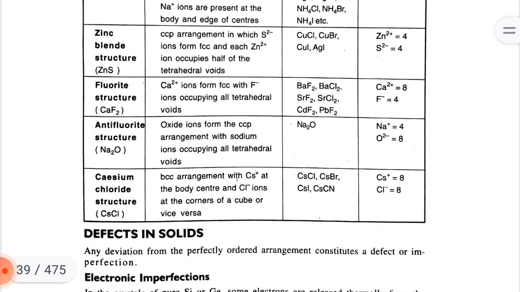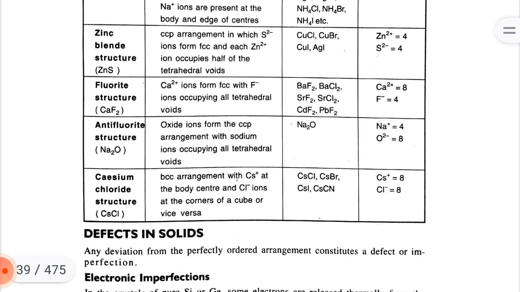Antifluorite structure, disodium oxide, Na2O. Oxide ions form the cubic close packing arrangement with sodium ions occupying all tetrahedral voids. Coordination number is Na plus cation equal to 4, O2 minus anion equal to 8.